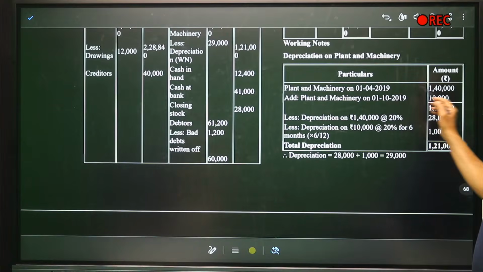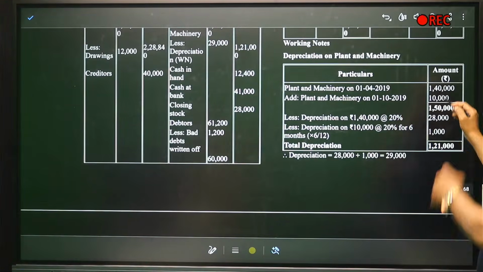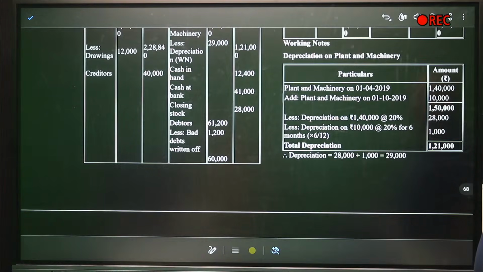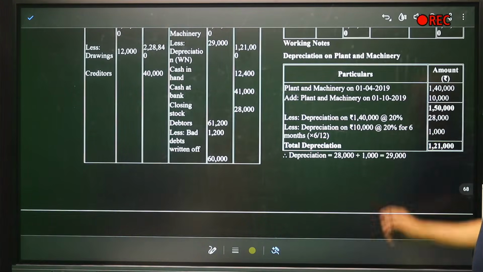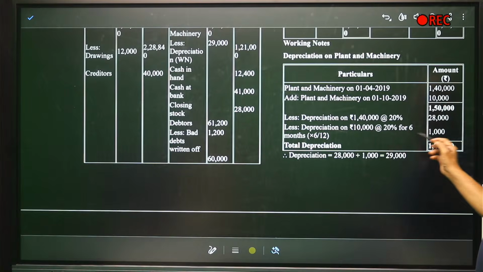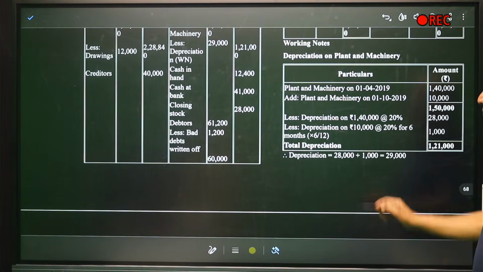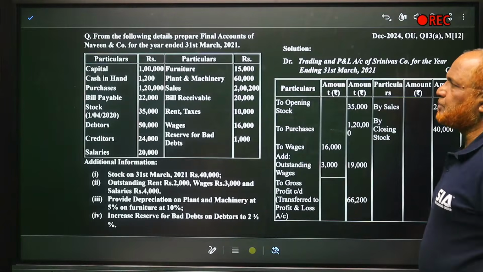Now depreciation should be calculated on both the plant. Beginning of the year plant 1,40,000. During the year plant purchased was 10,000. So total plant cost is 1,50,000. Depreciation on the old plant 20%, 1,40,000, 20%, 28,000. Depreciation on new plant purchased during the year 10,000, 20% for 6 months, 1,000. So 1,50,000 minus 28,000 minus 1,000, 1,21,000. So total depreciation is 29,000. That is the first problem.